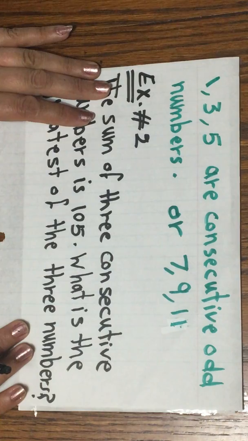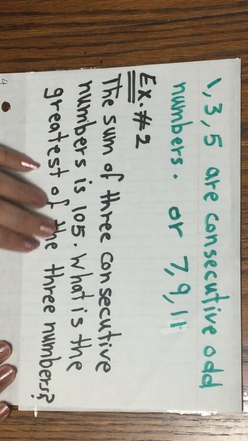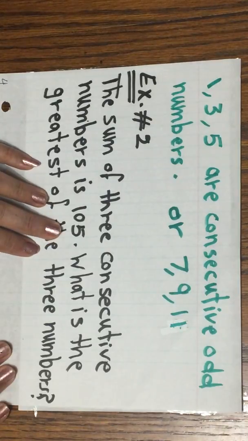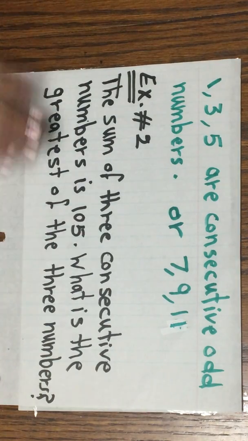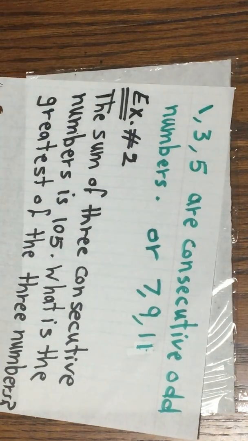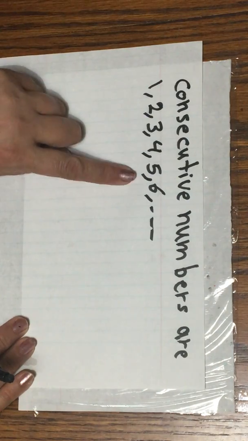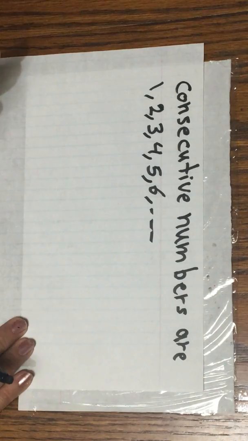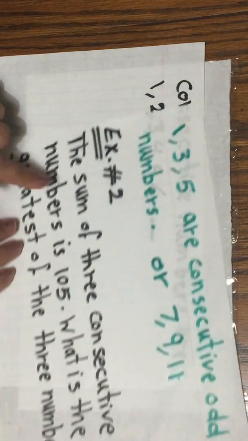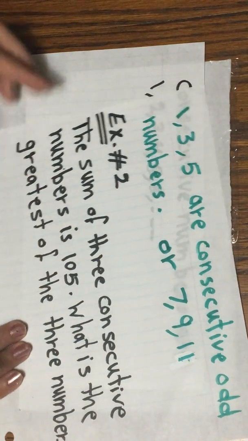I have example 2. Example 2, the sum of 3 consecutive numbers is 105. What's the greatest of the 3 numbers? Any consecutive numbers are 1, 2, 3, 4, 5, 6. These are consecutive numbers. But my question is the sum of 3 consecutive numbers is 105.